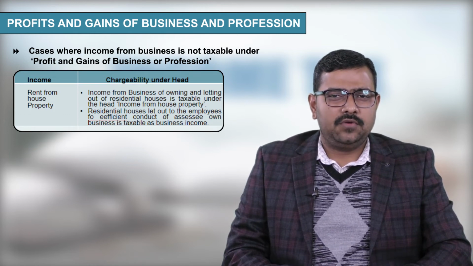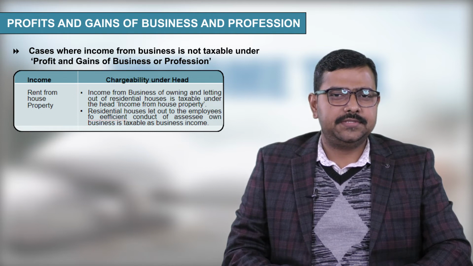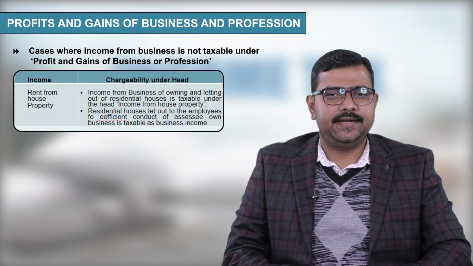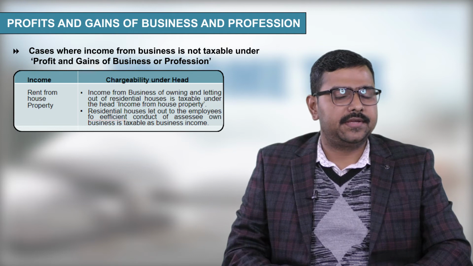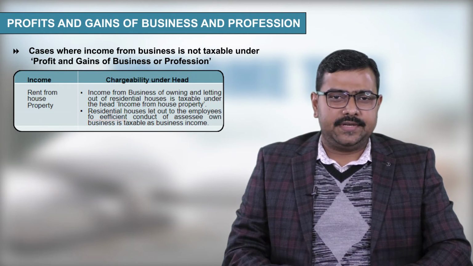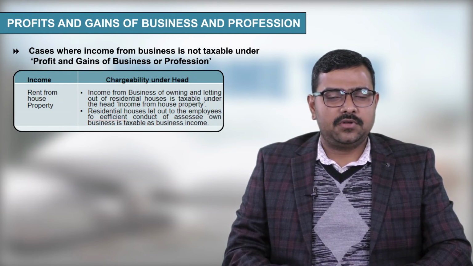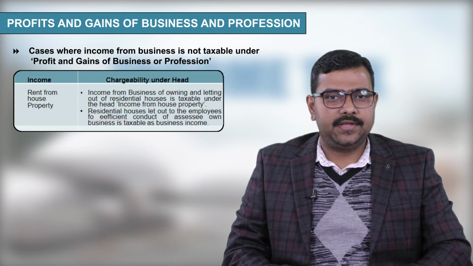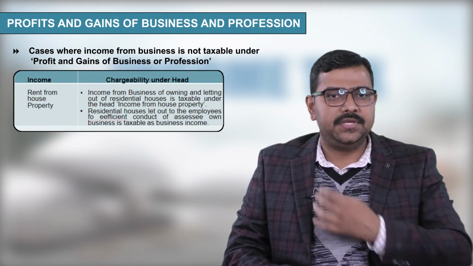Income from business of owning and letting out of residential houses is taxable under the head of income from house property. If there is a person who has a business of letting out house property on rent, then the income shall be taxable under the head of house property, not under the head of PGBP.